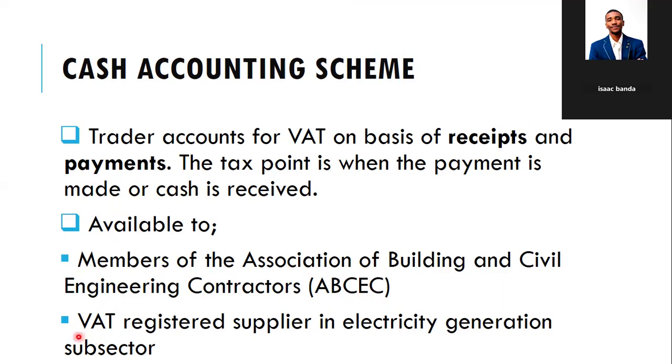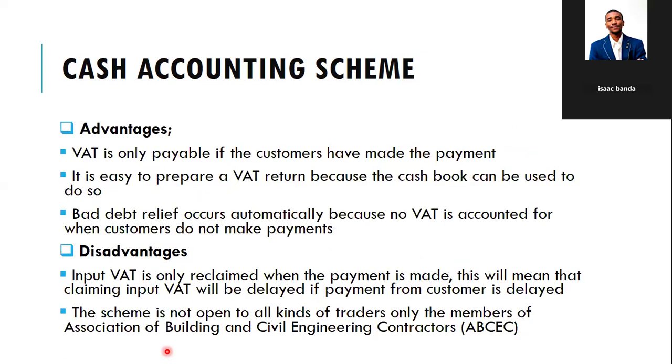Then also VAT registered suppliers in the electricity generation subsector. So all those companies which own maybe a hydroelectric power plant supplying electricity to ZESCO can use the cash accounting scheme where VAT is charged on a receipts and payments basis, right? Now, what are the advantages and disadvantages of the cash accounting scheme?